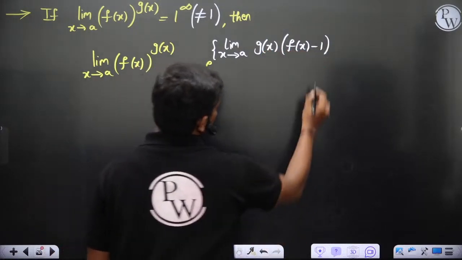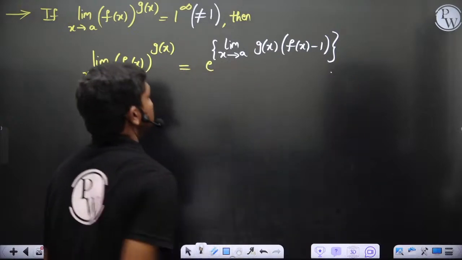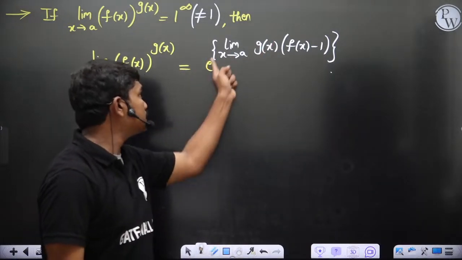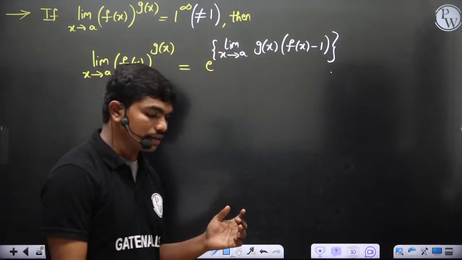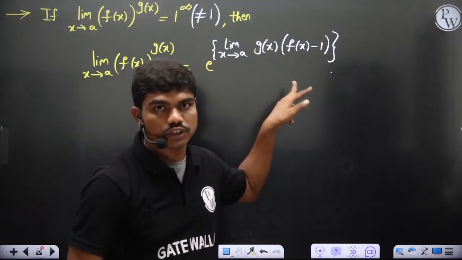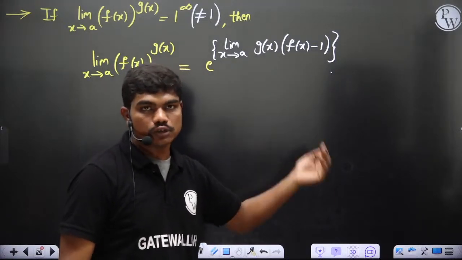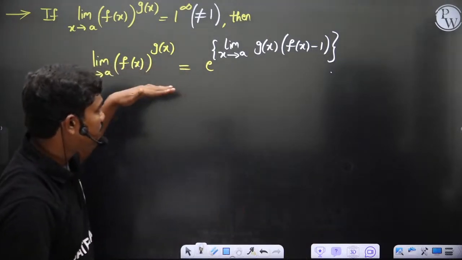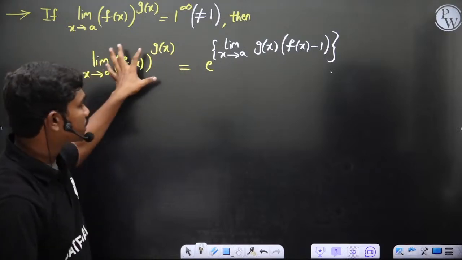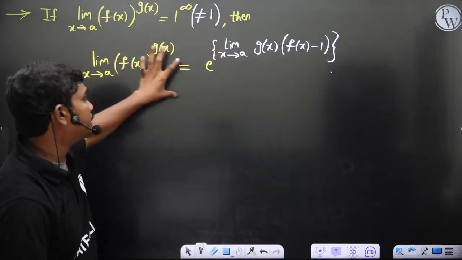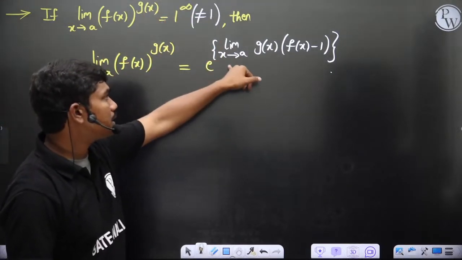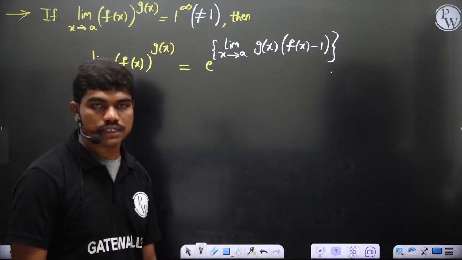This is one of the standard operations. You can actually show this by taking the function as y equal to f of x power g of x, and then applying L'Hospital rule. But right now I'm just giving the expression. If this value is coming out to be 1 power infinity, then the value of this limit is basically e to the power limit x tends to a, g of x into f of x minus 1.